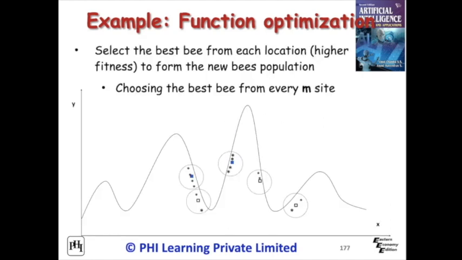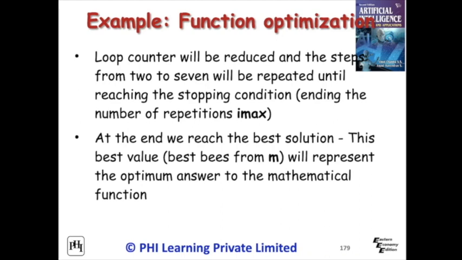The loop counter will be reduced and steps 2 to 7 will be repeated until reaching the stopping condition. In this example, a maximum iteration can be set as Imax.